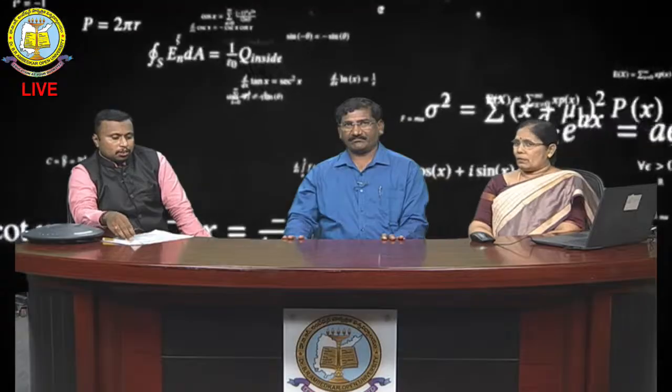Sir, are there any ways to connect the propositions? Yes. P implies Q means P is sufficient for Q, or Q is necessary for P. These are the meanings of this conditional. Converse means Q implies P, that means if Q, then P. Opposite, for P implies Q, is negation of P implies negation of Q. Contrapositive means negation of Q implies negation of P.